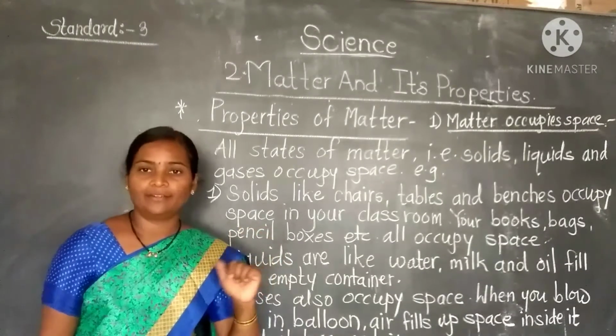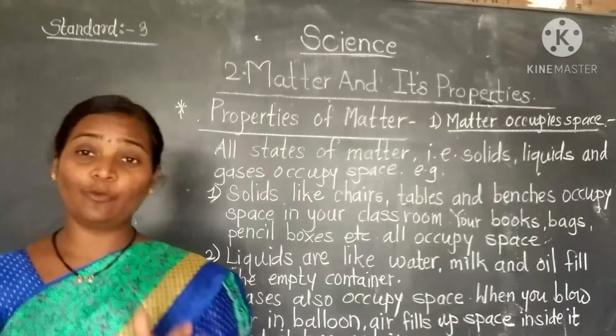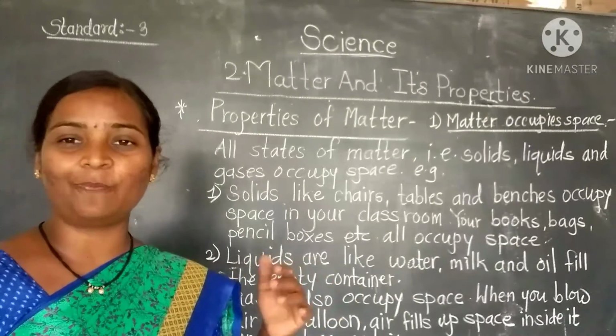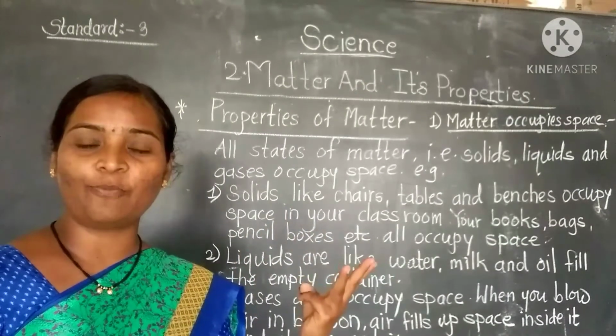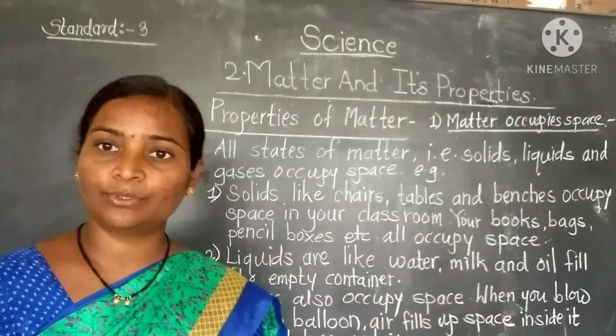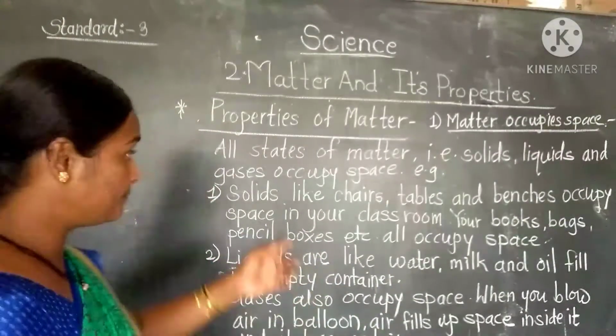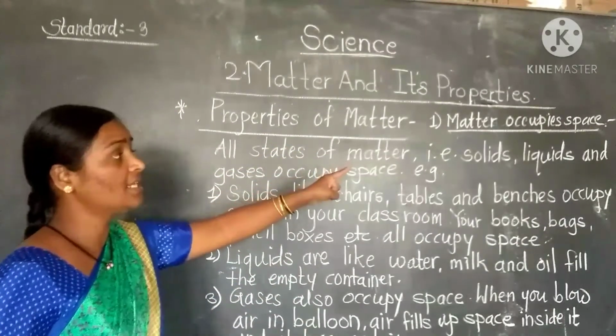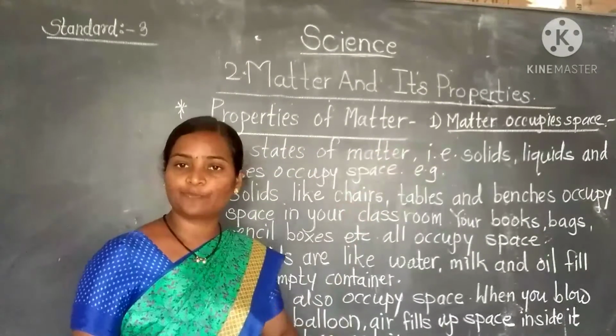Properties of matter. Let's see the properties of matter. We have seen the states of matter. There are three states of matter: liquid, solid and gases. Now we have to see the properties of matter. First property is that matter occupies space.